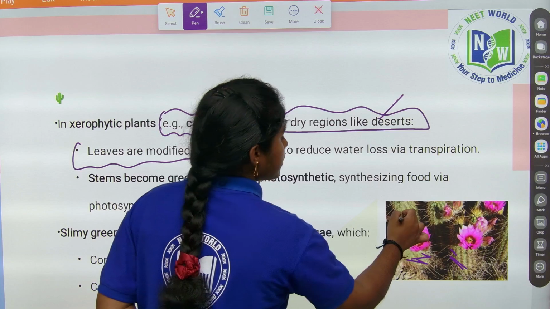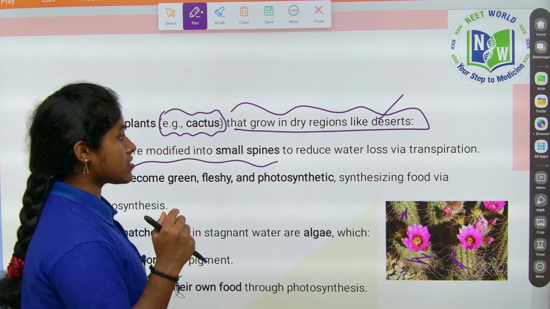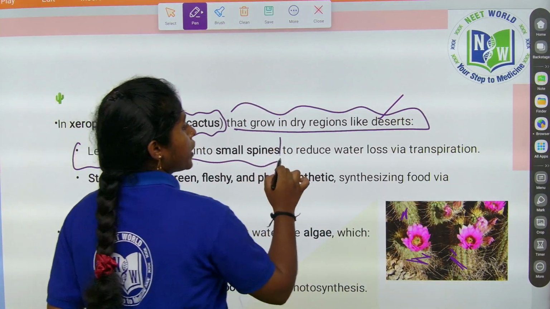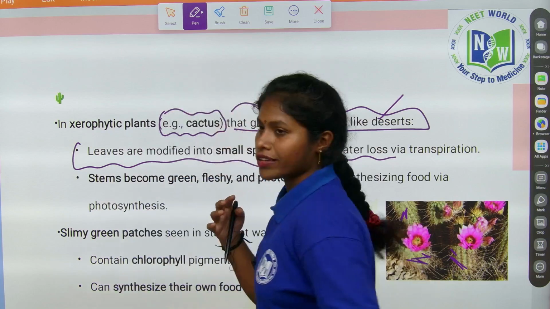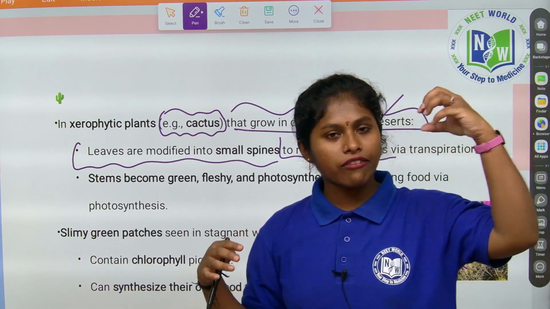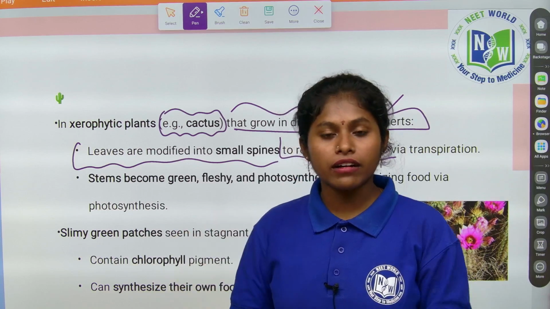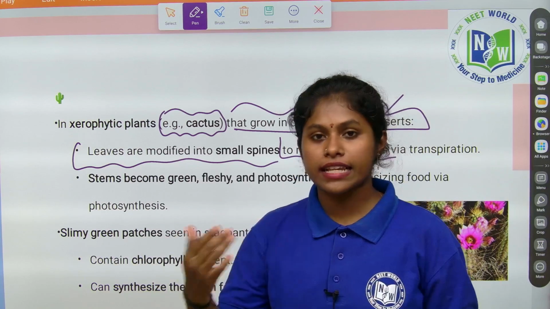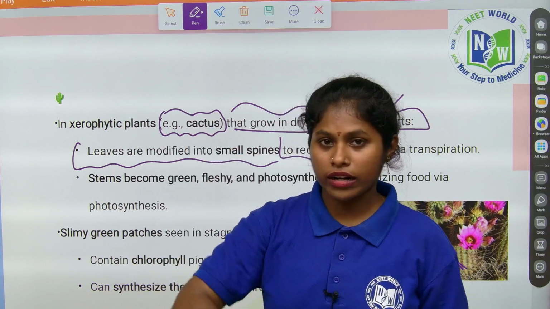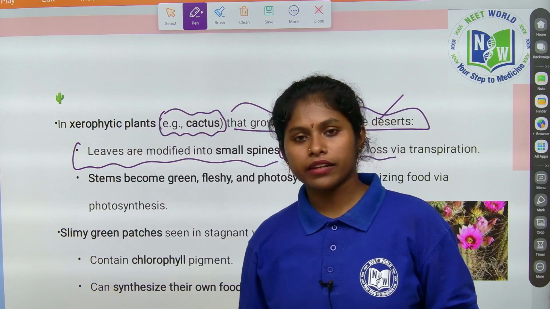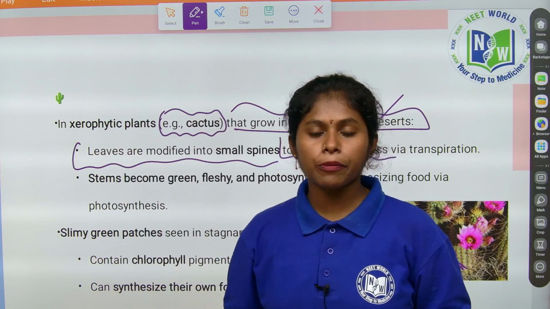See, the leaves are modified like spines, to reduce water loss, because when you have high temperature, what will happen? If the leaves have stomata open to synthesize food, whatever water is present will be lost through the process of transpiration.